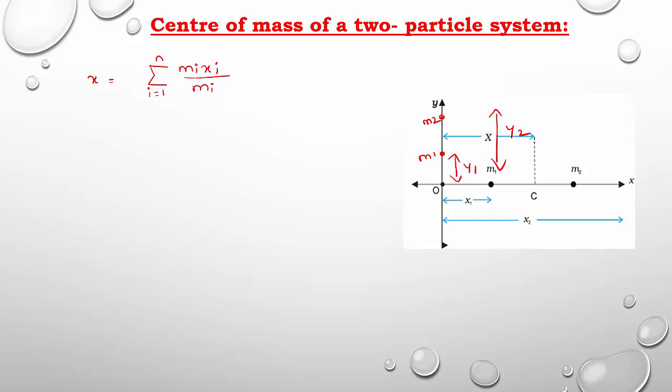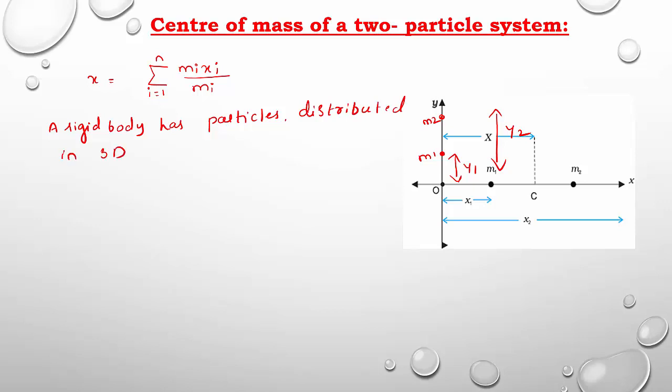The particles are distributed in space. Space is three-dimensional, which means we can consider x, y and z axes. So you can observe here, a rigid body has particles distributed in three dimensions.